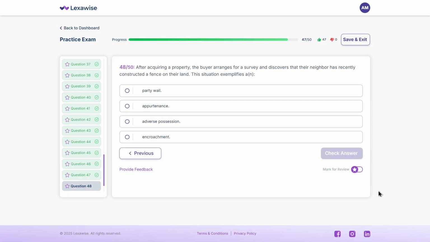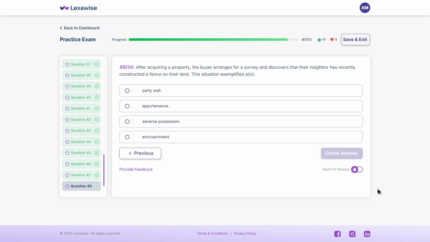After acquiring a property, the buyer arranges for a survey and discovers that their neighbor has recently constructed a fence on their land. This situation exemplifies an A. Party wall. B. Appurtenance. C. Adverse possession. D. Encroachment. Think it through.